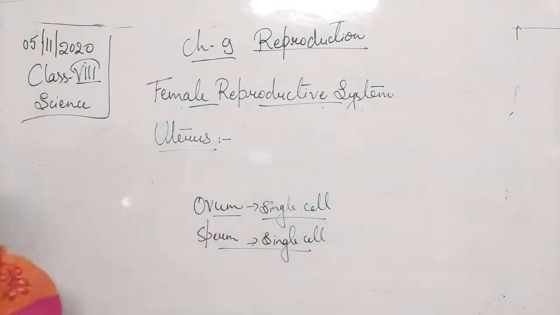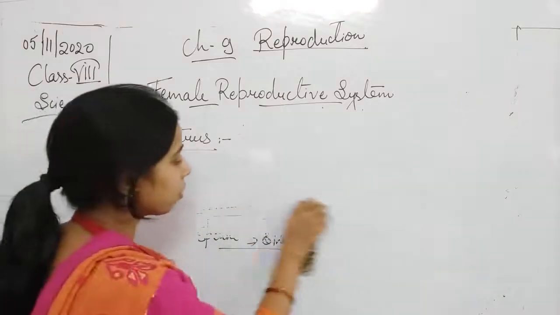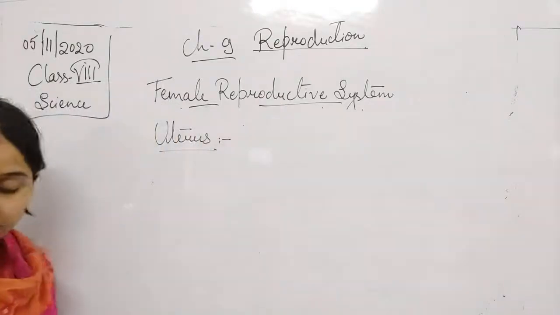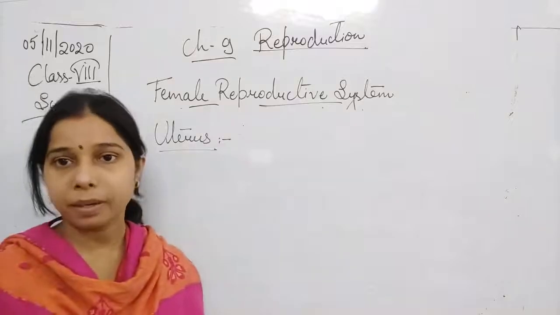When we talk about the uterus, students, it is the part where the zygote development occurs.